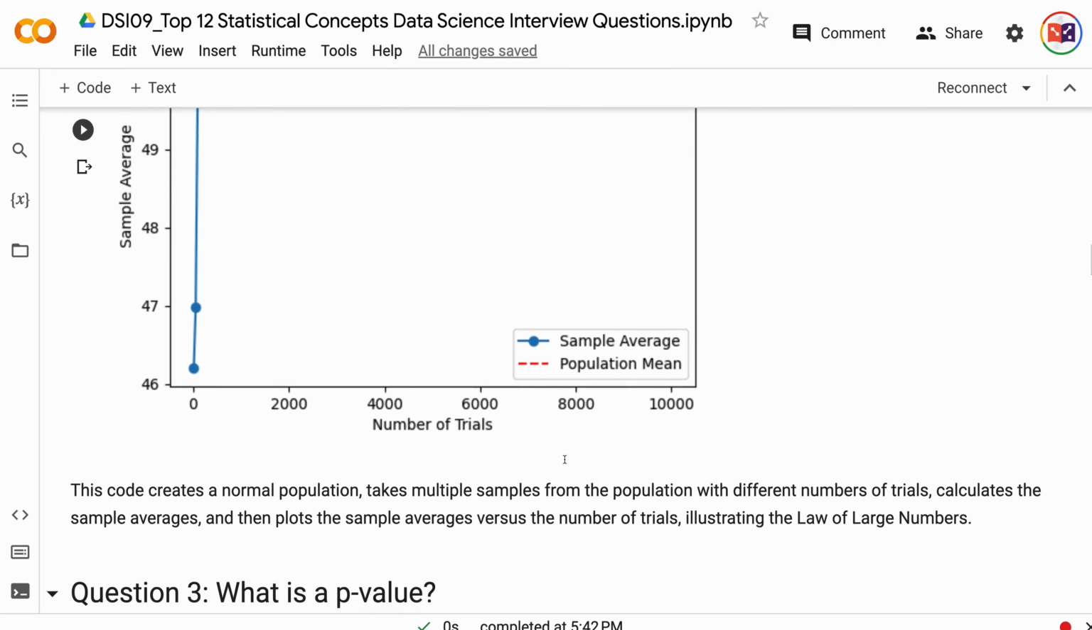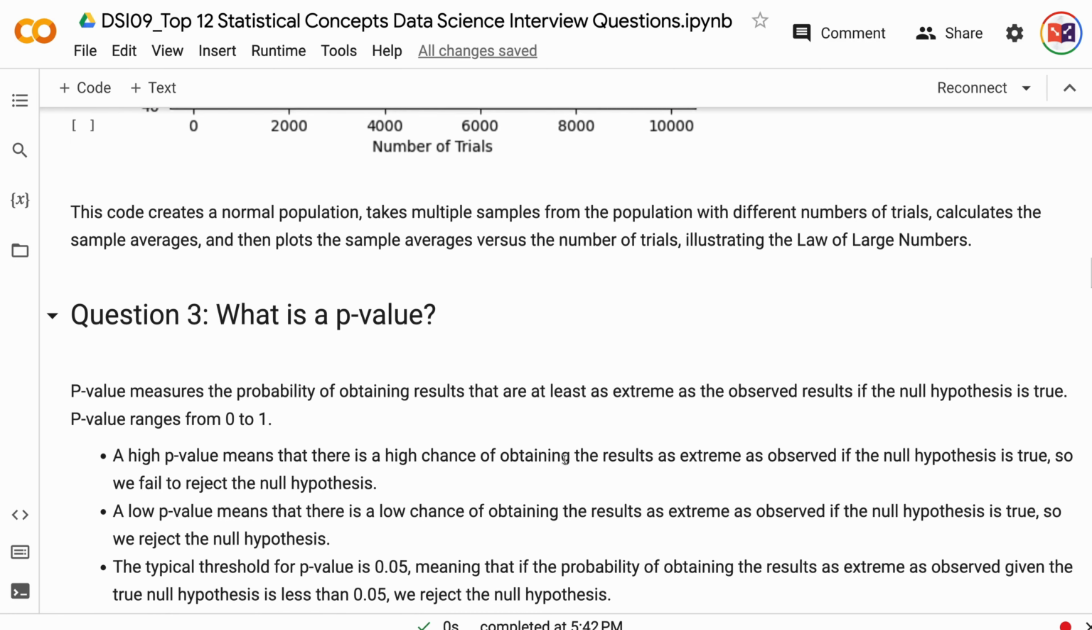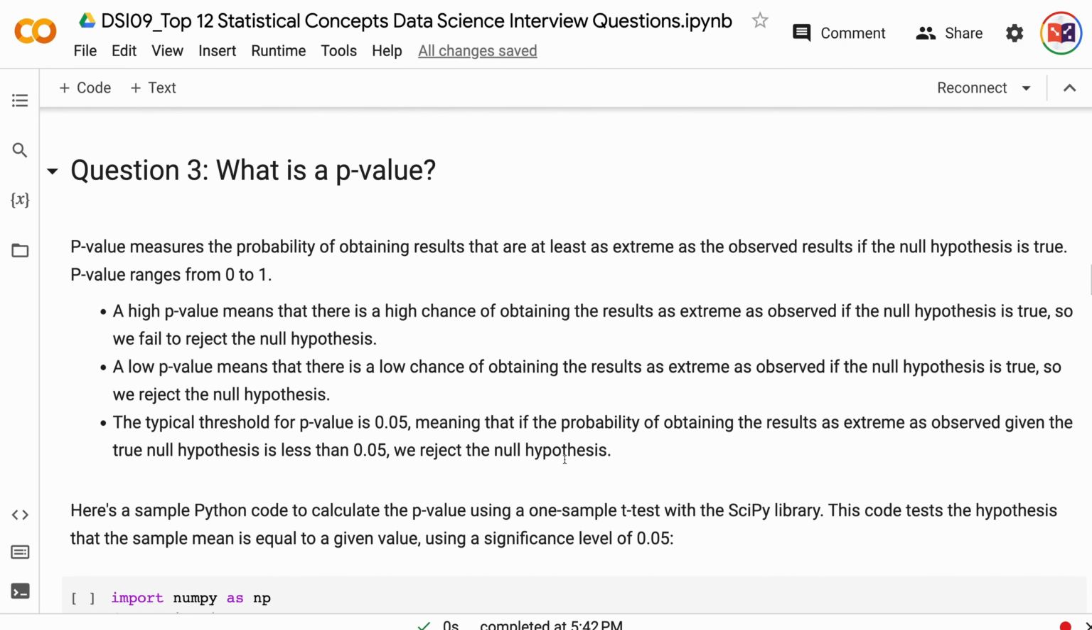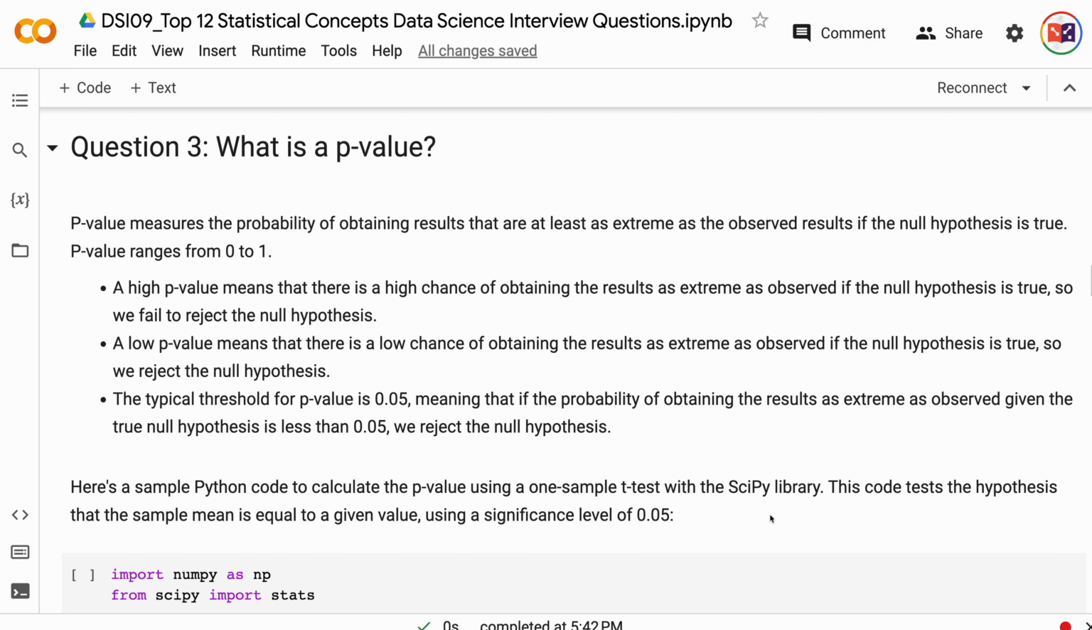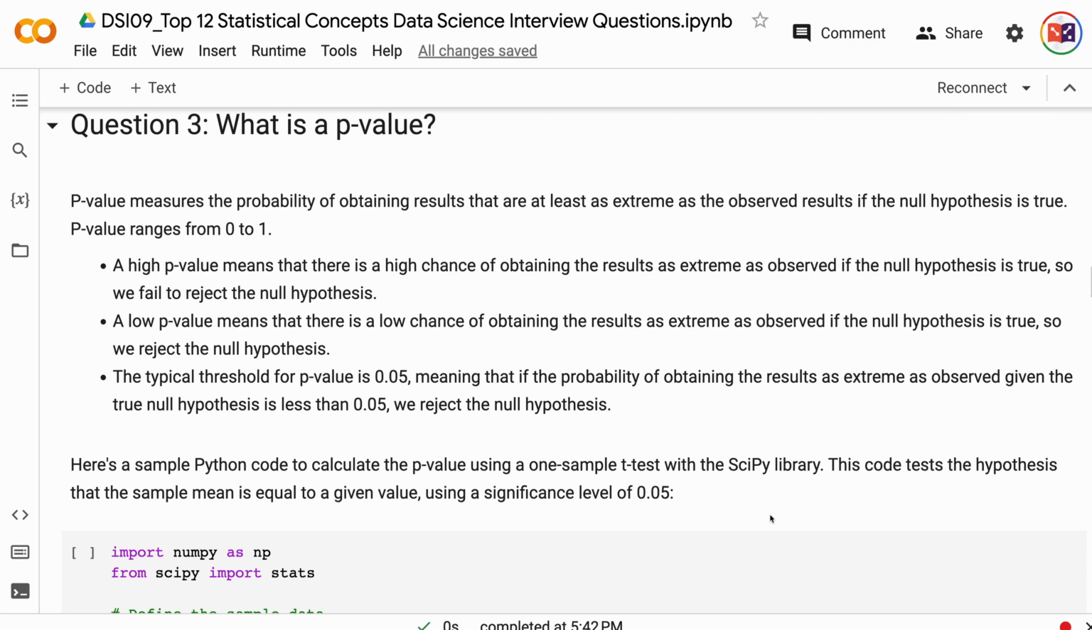Question 3. What is a p-value? P-value measures the probability of obtaining results that are at least as extreme as the observed results if the null hypothesis is true. P-value ranges from 0 to 1. A high p-value means that there is a high chance of obtaining the results as extreme as observed if the null hypothesis is true, so we fail to reject the null hypothesis.